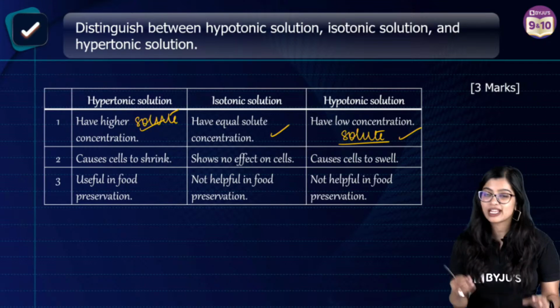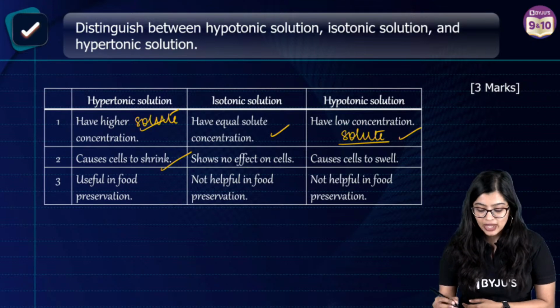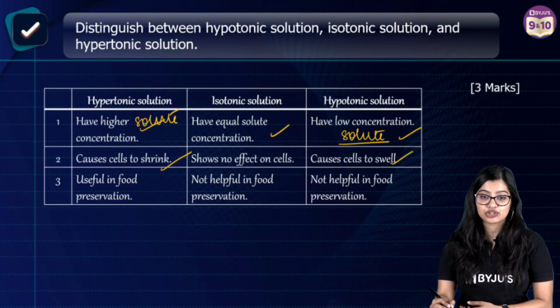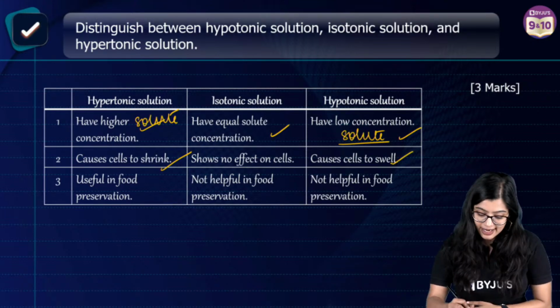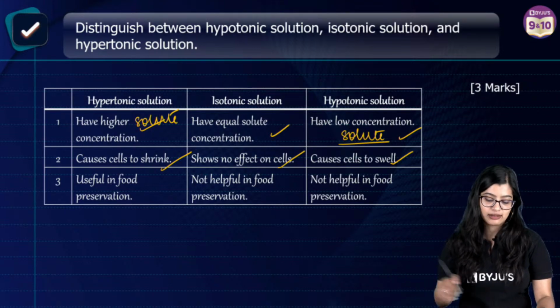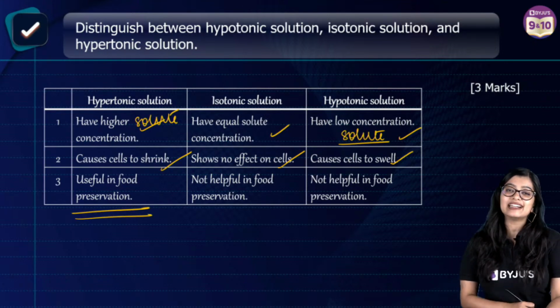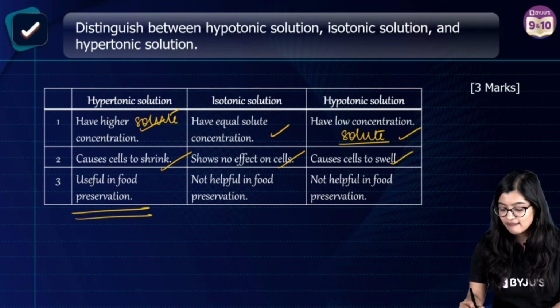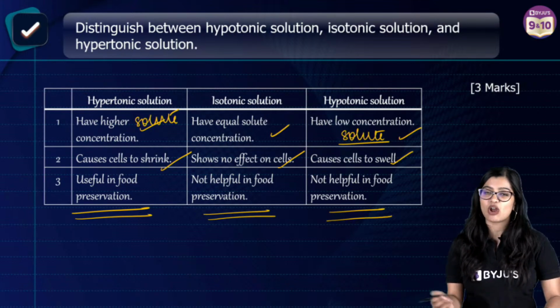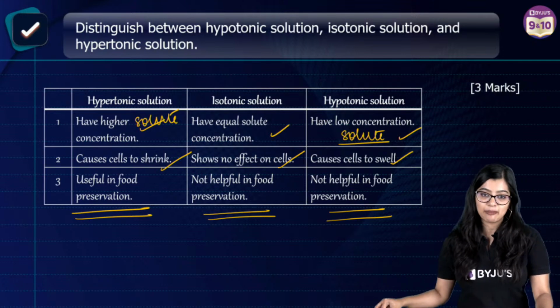Next, of course, we know that when a cell is placed in a hypertonic solution, cell will shrink. While in a hypotonic solution, cell will swell. Then of course in isotonic, no effect on cell. Then another application of hypertonic solution is that it is useful in food preservation. While in this case, iso and hypo is not really that useful in food preservation. So that's why these are the 3 pointers.